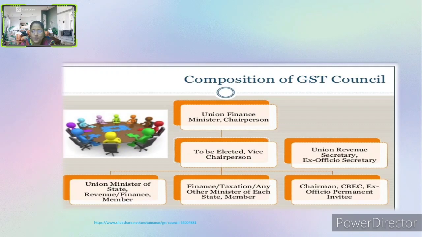Composition of GST Council. Now let us see who are there under the GST Council. The first one is the Union Finance Minister, Chairperson. He is the chairperson. To be elected Vice Chairperson, Union Revenue Secretary, ex officio Secretary, then the Union Minister of State in charge of Revenue or Finance, member, the Finance or Taxation minister or any other minister of each state, member, Chairman CBEC, ex officio permanent invitee. In this way, this is the big composition of the GST Council that made a lot of efforts to introduce the GST.